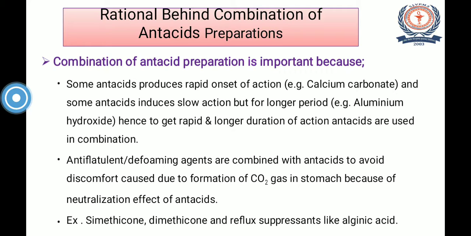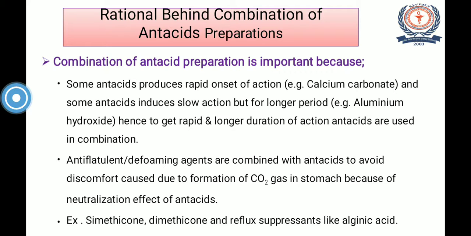Then some antiflatulent and defoaming agents are also combined with antacids. Now why is this so? Just to avoid discomfort caused due to formation of carbon dioxide gas in the stomach because of the neutralization effect of antacids. As we know, what is the major reason of using an antacid? Because they cause neutralization of increased secretion of hydrochloric acid, and during neutralization there are chances of formation of CO2 gas. This CO2 may cause formation of bubbles in the stomach that may lead to gastric disturbances.